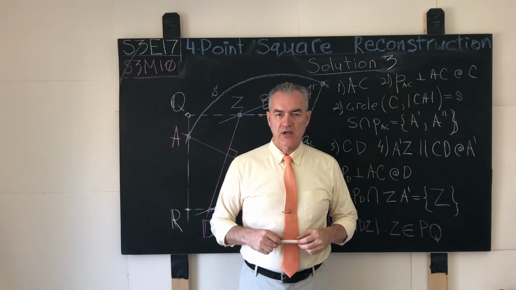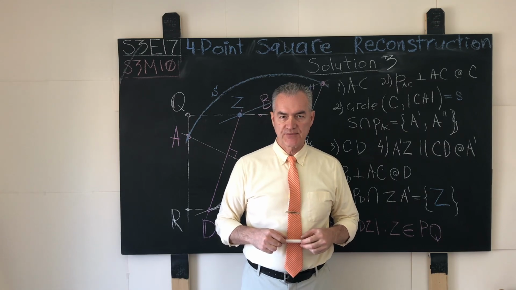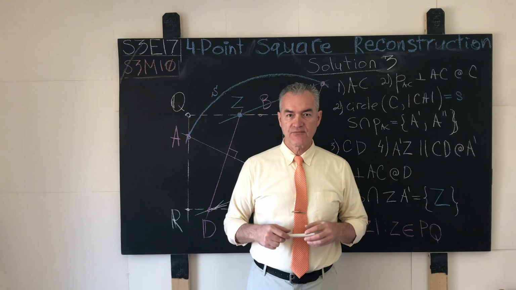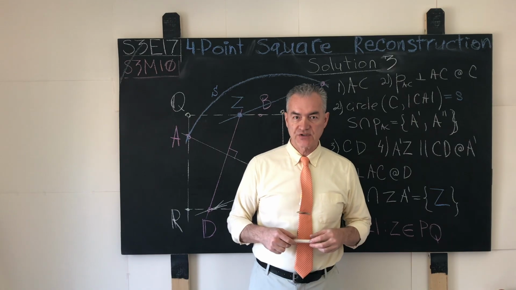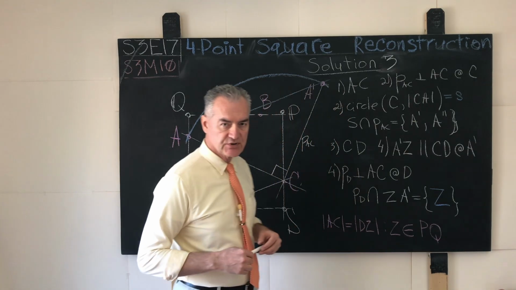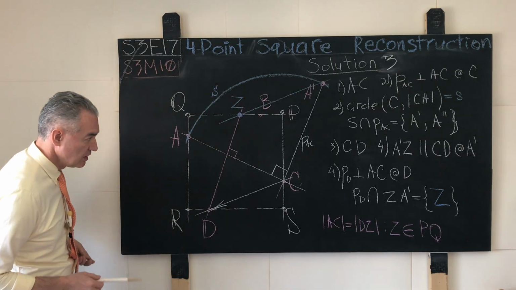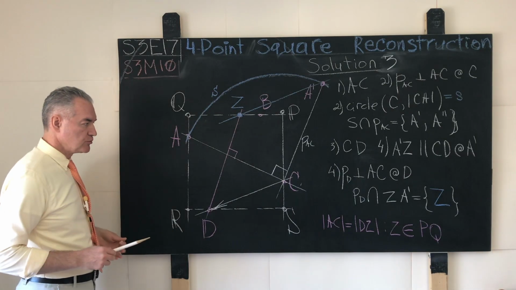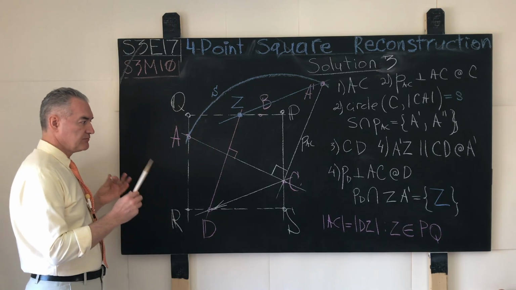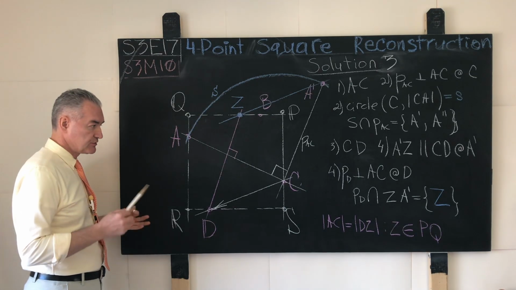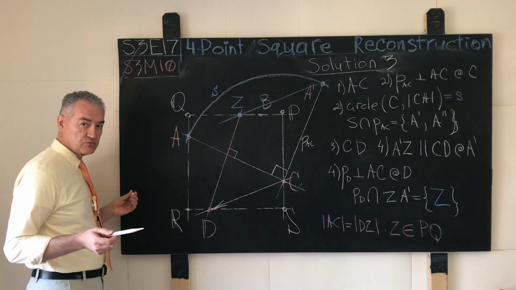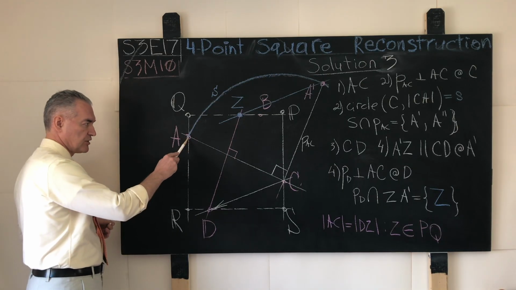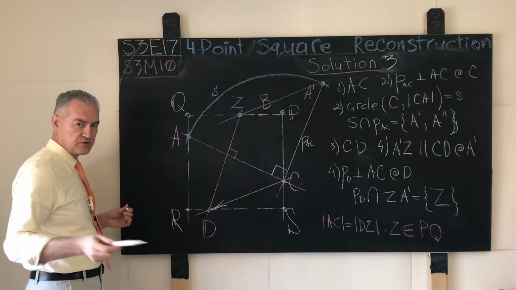Our third solution of the mathematical problem S3E17 is based on the combination of two geometric transformations, rotation and parallel translation, and that solution is a variation on the theme of the orthogonal intersecting chords theorem that we proved early on in this episode. And the idea here is the following. Again, we solve this problem in reverse order, assuming that the problem has been solved somehow. The sought after square was reconstructed, and we can reason with respect to literally any other point. I started working with the points A and C. I'll keep working with them, but you can work with any other points.